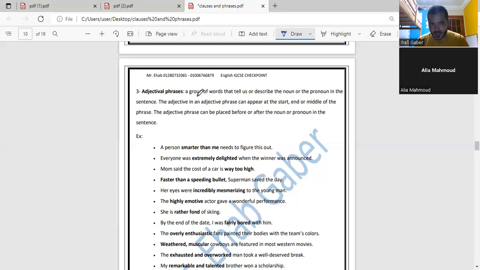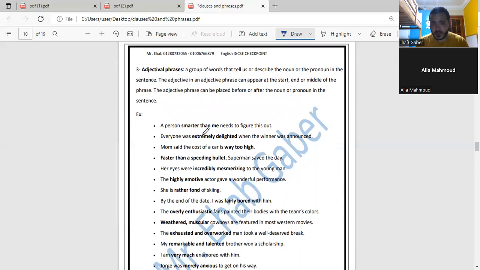So again, it is a group of words that tell us or describe the noun or the pronoun in the sentence. The adjective in an adjective phrase can appear at the start or in the middle or at the end, it doesn't matter for me. The adjectival phrase can be placed before or after the noun or pronoun it describes. For example, a person smarter than me needs to figure this out. Smarter than me is an adjectival phrase describing what? The person. Yes or no?